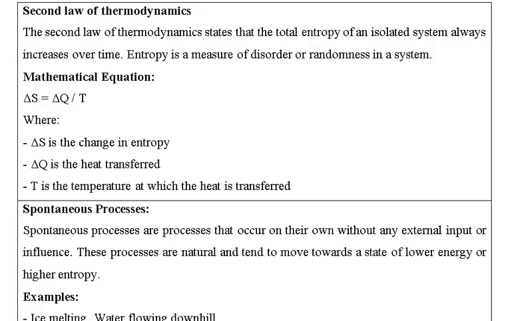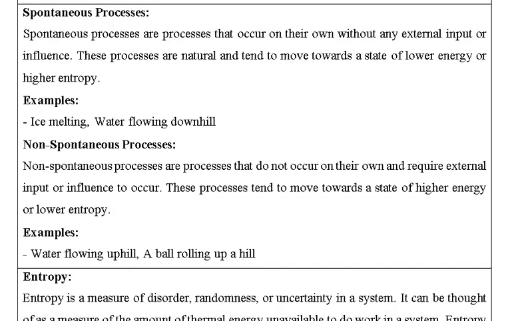Next we will discuss the second law of thermodynamics. The second law deals with entropy, that is, the entropy of an isolated system always increases over time. Entropy is nothing but the randomness of the system, which is increasing continuously in the universe. The mathematical equation is delta S is equal to delta Q divided by T, where delta S is the change in entropy, delta Q is the heat transferred, and T is the temperature at which the heat is transferred. So this is the second law of thermodynamics.